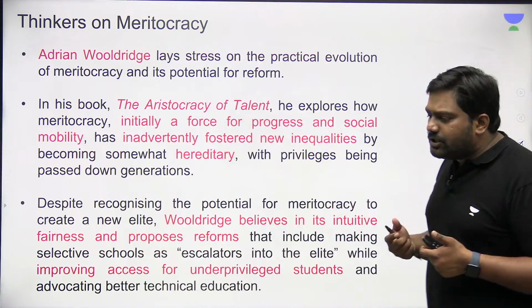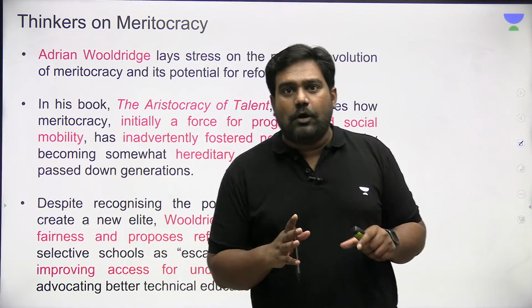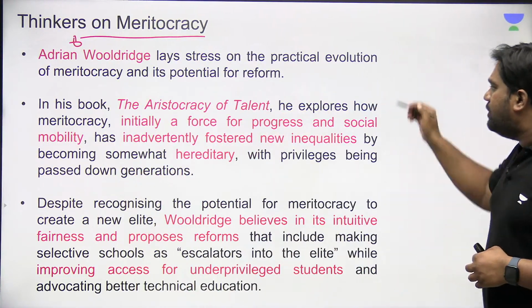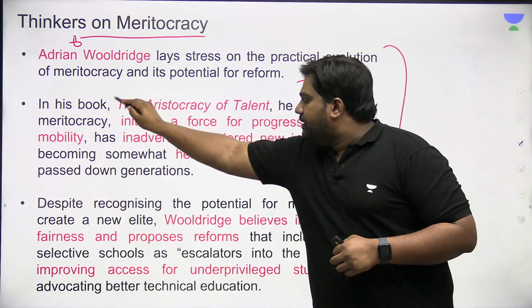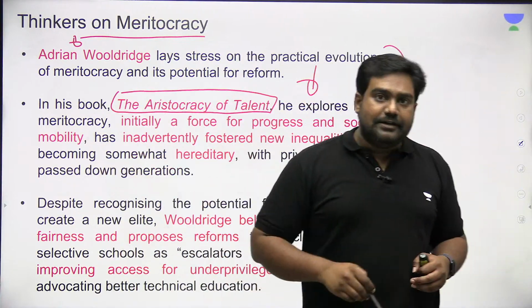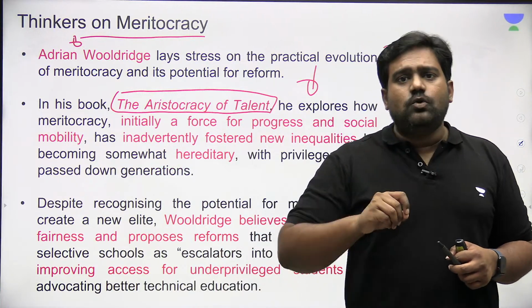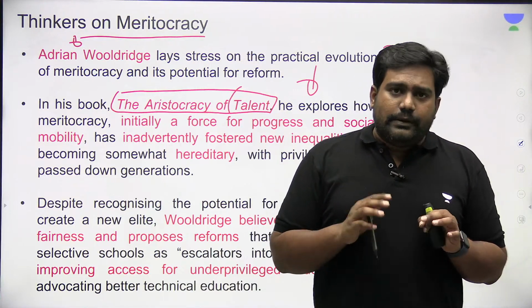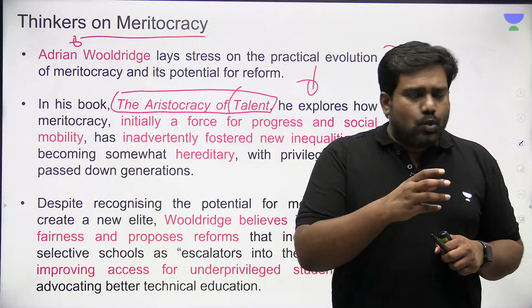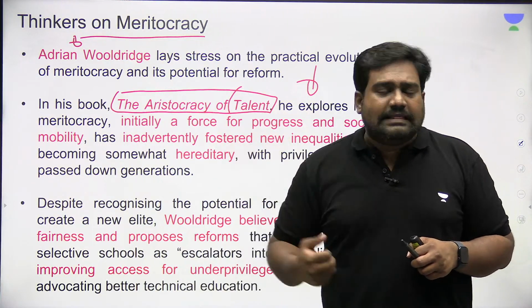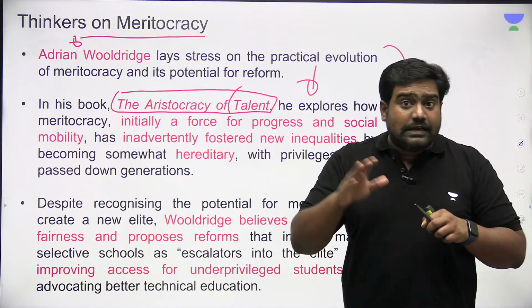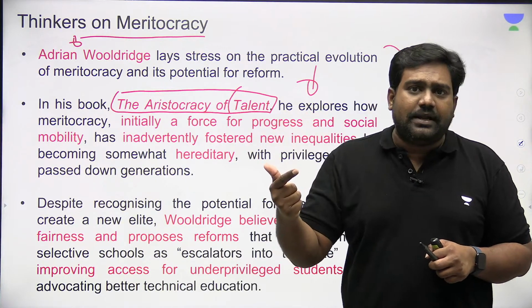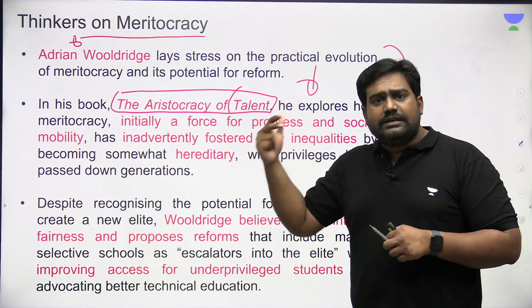Now, how is all this related to AI? I'll come to it. That is the interesting point. There is another thinker, Adrian Wooldridge. He talks about meritocracy in his book, The Aristocracy of Talent. He says that those who succeed on the basis of merit, they are no doubt talented. Now, let's say you take a sporting event. Those who win a particular sporting event, be it cricket, be it an athletic event, definitely they are talented. They have put in hard work. There is a lot of effort. They would have shed their blood and sweat. There is no doubt about it. They are skilled. They are talented.